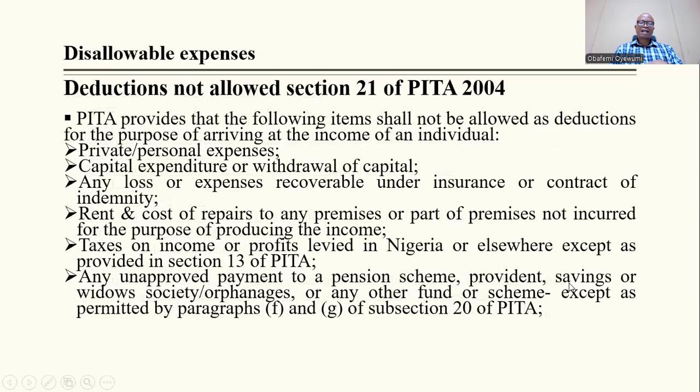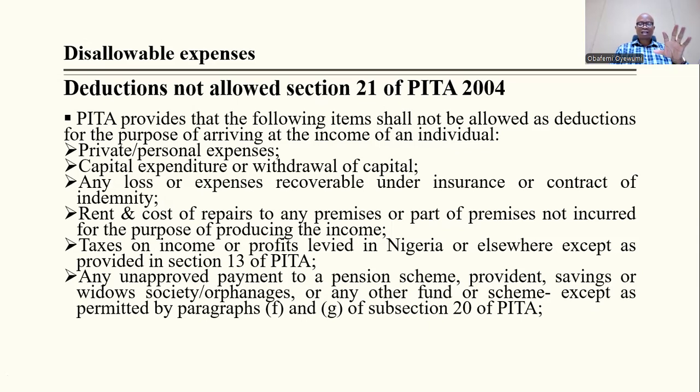Let's look at some disallowable expenses. Deductions not allowed, you can see that in section 21 of FITA 2004. FITA provides that the following items shall not be allowed as deduction: private or personal expenses of the owners. You can't bring that one in. For example, I pay school fees for my son and daughter, and I have a business.